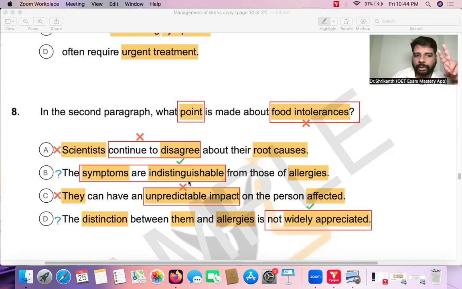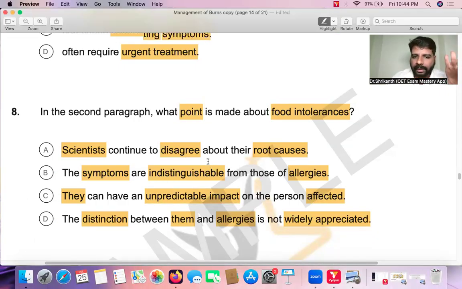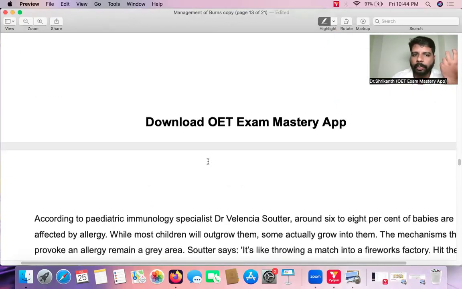So we have two answer options that could be right. Now we are confused between B and D. The symptoms are indistinguishable, and the difference between them is not widely appreciated. So what you have to do now is go back to the paragraph once again and determine which of B and D is the most appropriate answer. Let's go once again to the paragraph and see what will be the most appropriate answer.